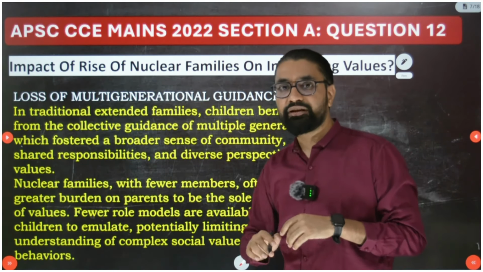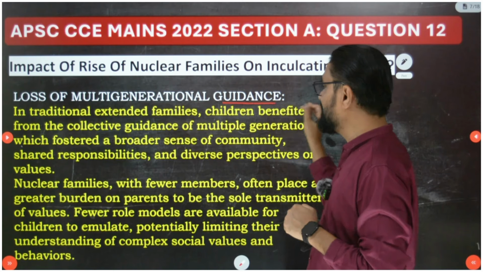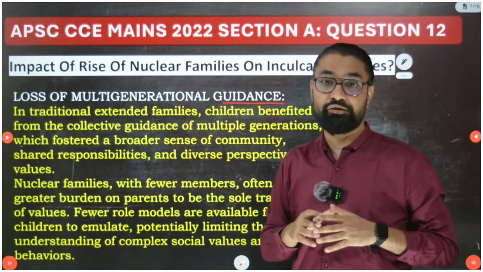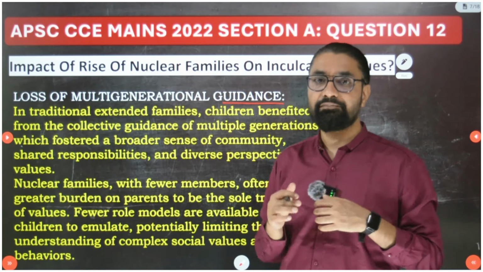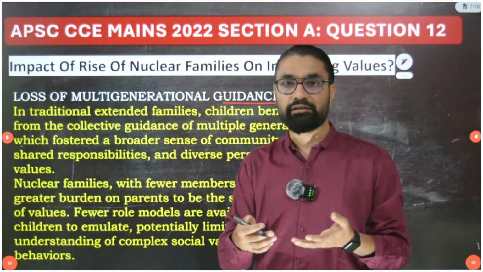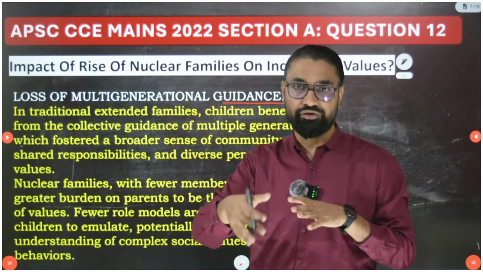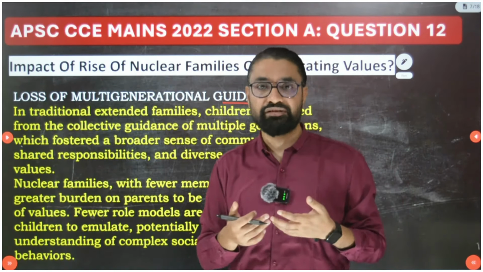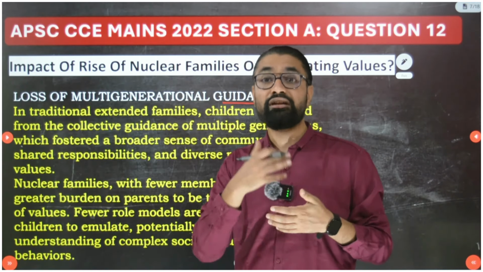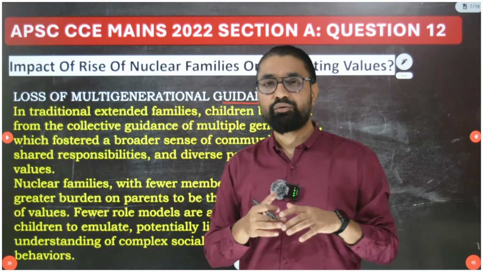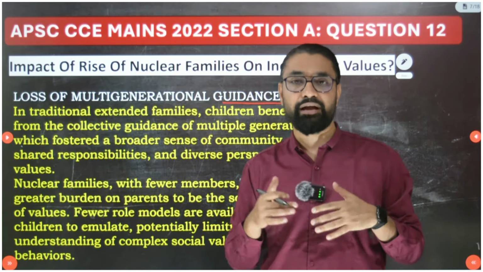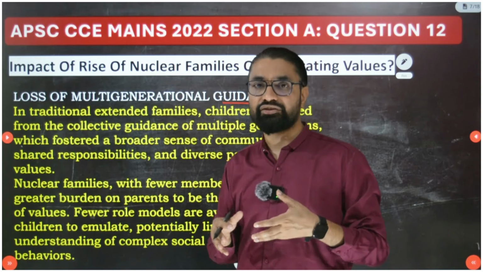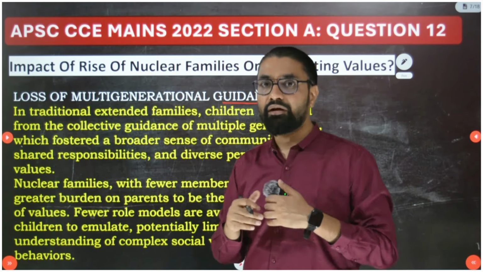So first point, guys: loss of multi-generational guidance. This is one of the major impacts on the value system. Till now, in the value system, not only parents' influence was there, even grandparents' influence used to be there, or even in a joint family many other members used to influence the value system of the kids, and that used to create a multi-generational impact. But now, due to nuclear families, this multi-generational impact is getting weakened, and only the immediate generation, the parent generation, their values become the part.